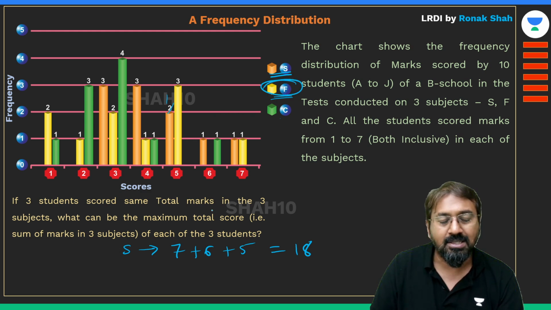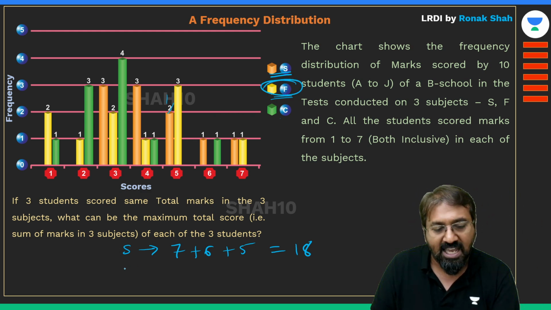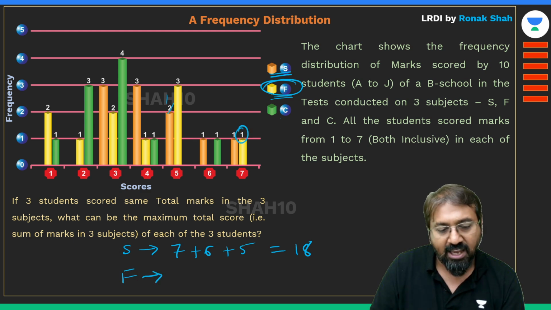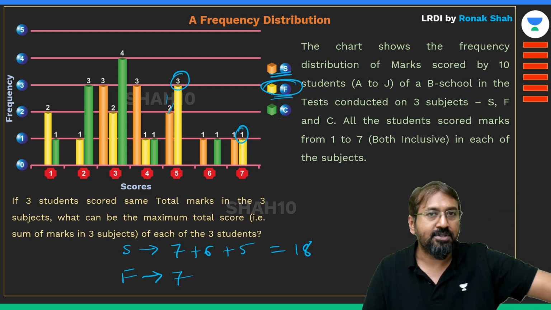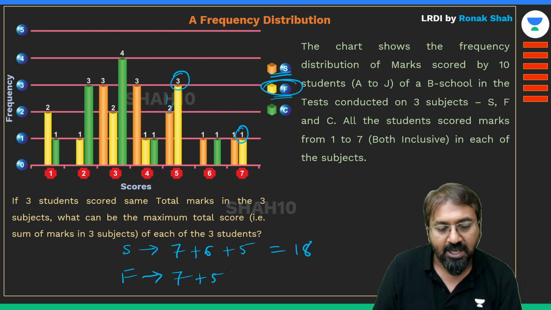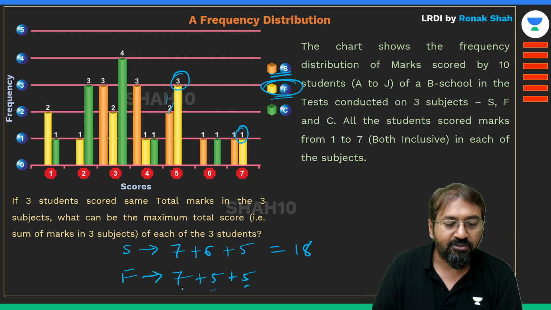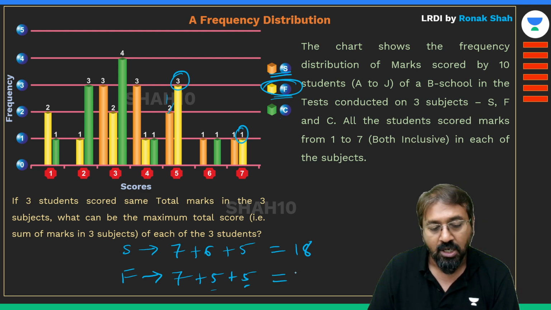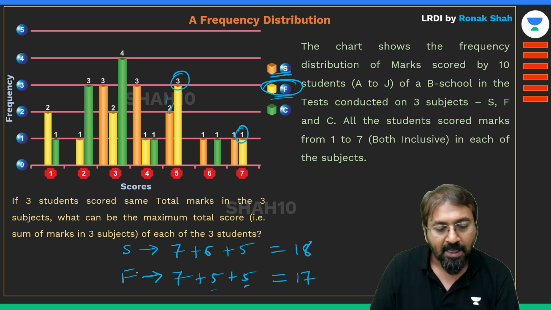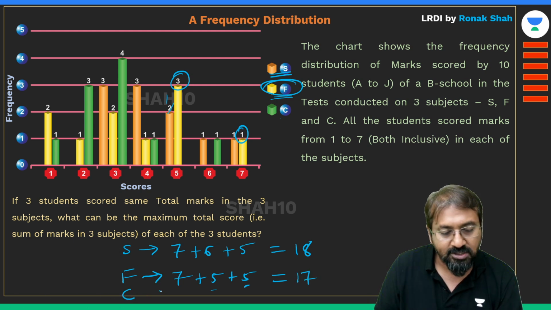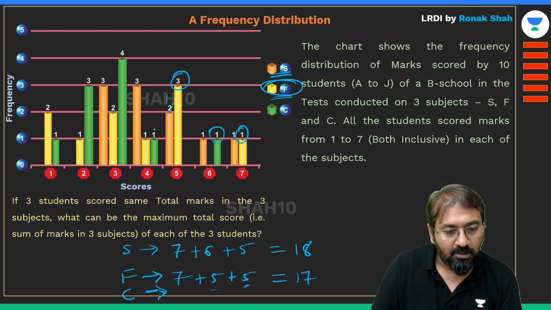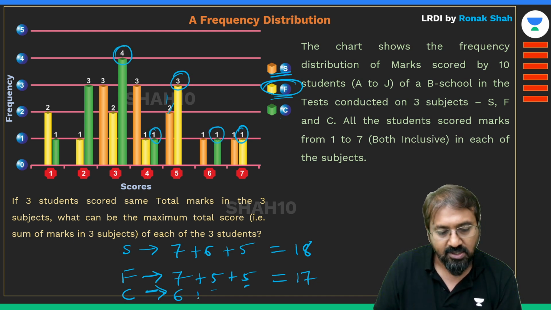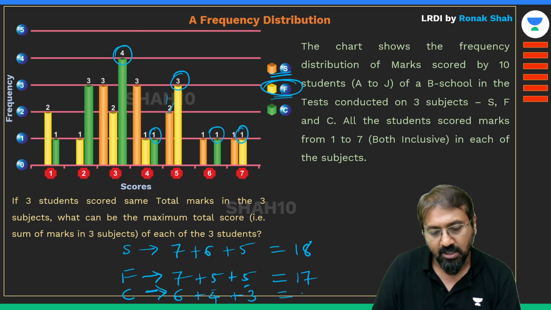Similarly, what can be the maximum summation of 3 values in subject F? So can I say in F I have 7, there is no 6 in F, but I can take two 5s, because in total there are 3 values of 5 in the subject F. So 2 students could have scored 5, 5, and one student could have scored 7 in subject F. So this total will come out to be 17. Similarly for subject C, the total of the 3 top values will be 6 plus 4 plus 3, that is 13.